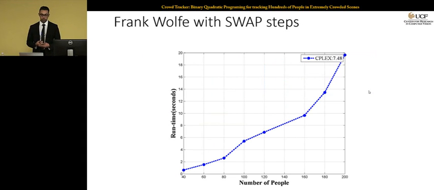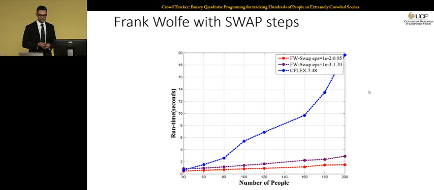Now I'm going to show you how it affects the runtime. This was the runtime for Cplex, and this is the runtime for Frank-Wolfe with swap steps for different duality gap values that define the accuracy of your solution. So you can see that now we can find a solution which requires a lot less time compared to Cplex.